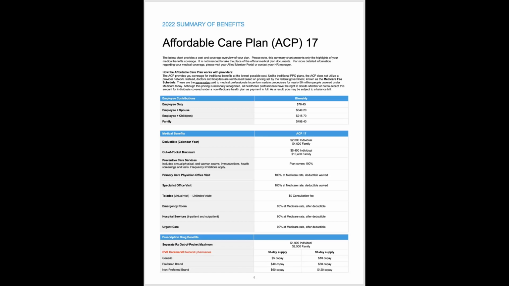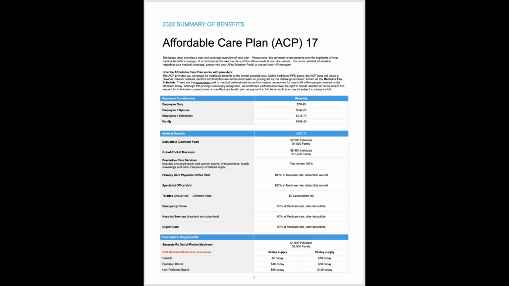There are other options that we're offering this year, so if that idea is something that you're not willing to navigate, there are absolutely other plans that you can elect. I personally like this plan because it allows me to go anywhere, but it is incumbent upon me to ensure that I confirm benefits before I have services rendered to ensure that I'm not caught with a large bill.